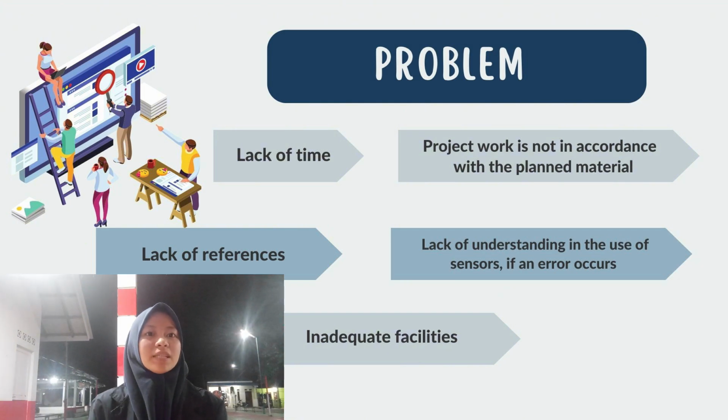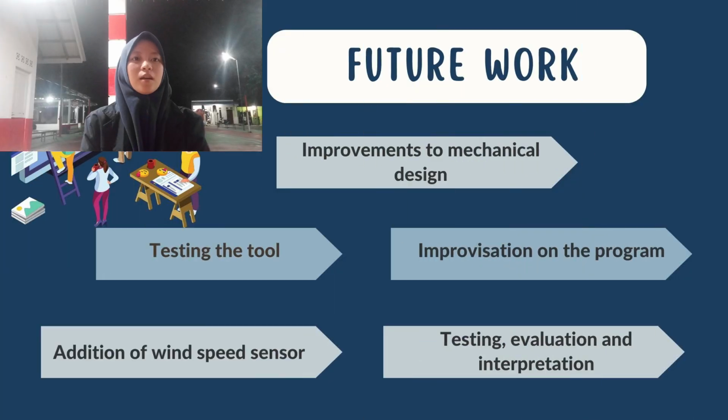Inadequate facilities. Future work of our project: improvement to mechanical design, testing the tool, improvisation on the program, addition of wind speed sensor, testing, evaluation, and interpretation.